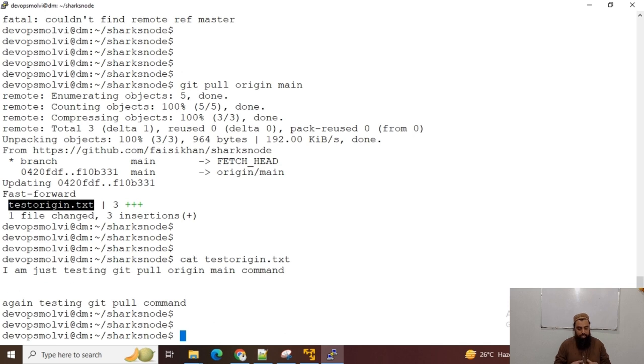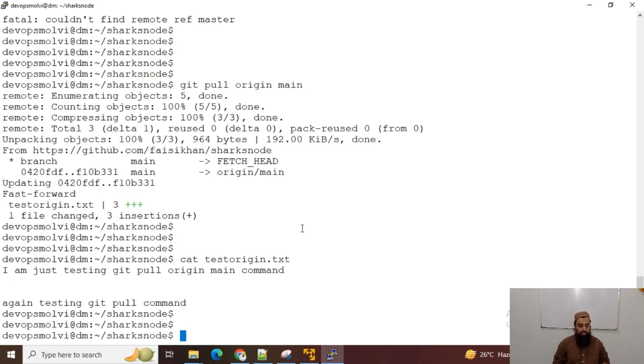So that's how, guys, we can pull the changes from our remote repositories, any branch, and we can have those changes on our local VM. So git pull is actually the command that developers also talk about to each other: my brother, you can take the pull of this branch ABC, the changes are there on that branch, you can just take the pull.